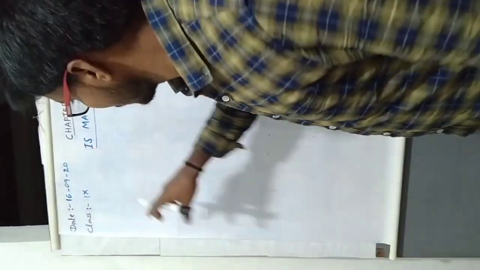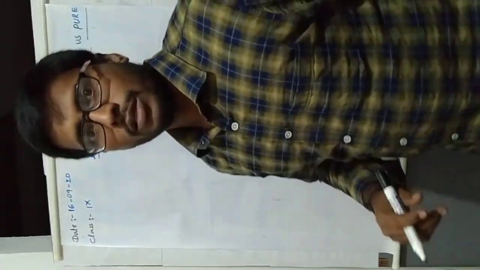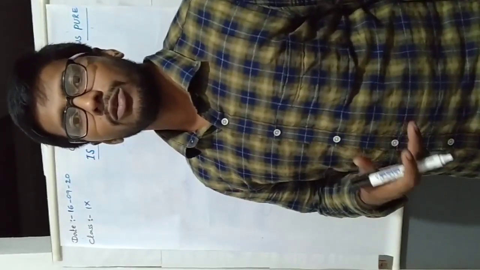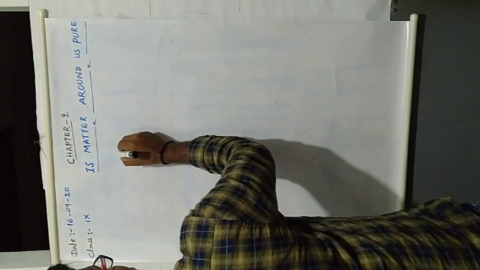In the previous class we discussed some important topics based on the second chapter, Is Matter Around Us Pure. In that chapter we discussed solutions: what a solution is and the types of solutions. Let us recall that topic. First of all, we discuss matter and mixtures.